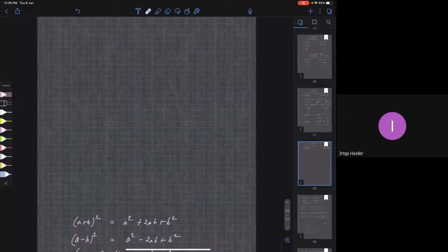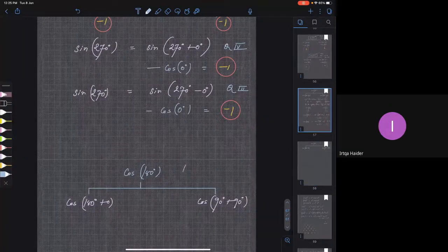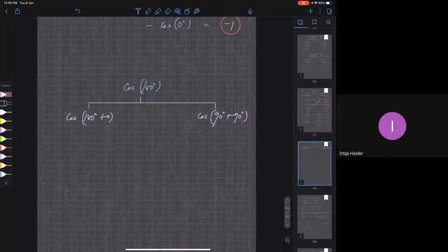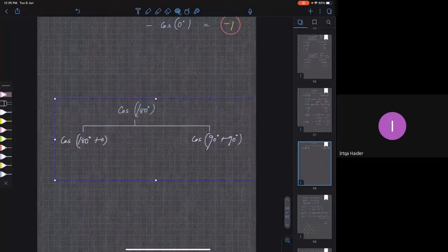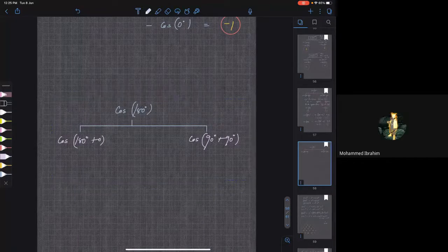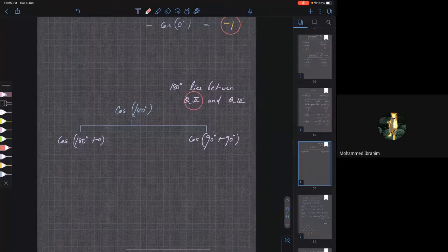Okay. So just make me some space here. So 180 degrees lies between second and third, Q2 and Q3. But we know that even in Q2 cos is negative and even in Q3 cos is negative.